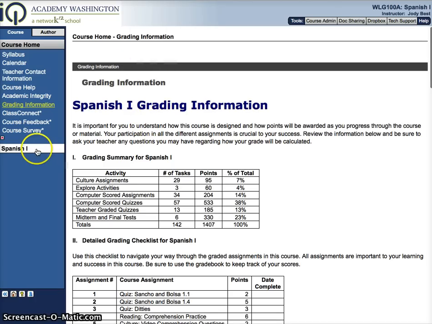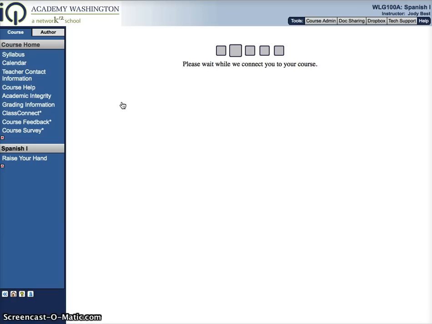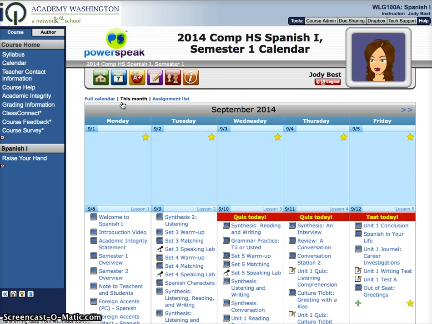Now, normally in a regular class, you would click on Spanish 1, and then all of your lessons would show up on the left-hand side. Well, our course is a little bit different. Instead of showing up on the left-hand side, it's going to show up here in the middle. You'll see it says Spanish 1. Please click here to log into Spanish 1. So you click on that, and then it generally takes you to our calendar page.